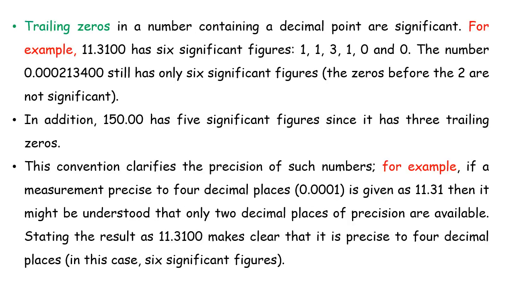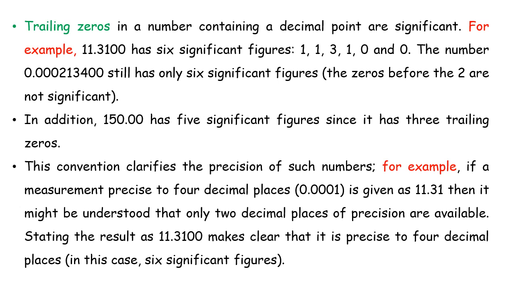Trailing zeros in a number containing a decimal point are significant. For example, 11.3100 has 6 significant figures: 1, 1, 3, 1, 0 and 0. The number 0.000213400 still has only 6 significant figures, so the zeros before the 2 are not significant, meaning the zeros before 2 and the one before the decimal are not significant. In addition, 150.00 has 5 significant figures since it has 3 trailing zeros.